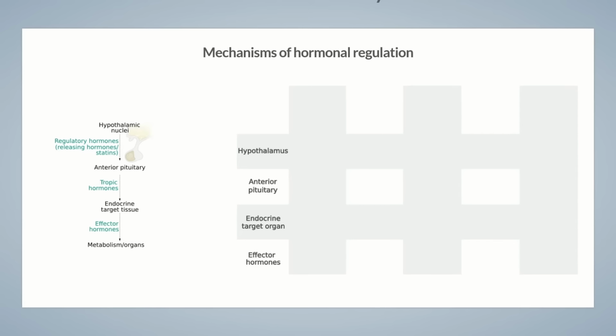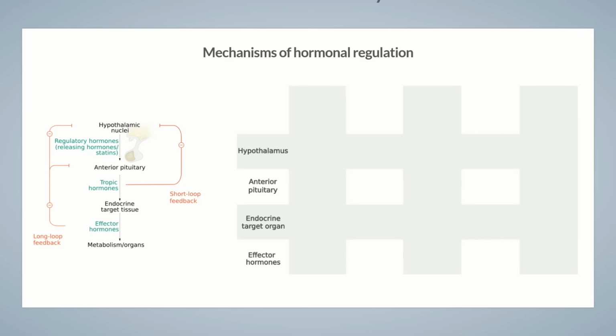Effector hormones act via negative feedback mechanisms on the hypothalamic-pituitary system. They inhibit both the secretion of tropic hormones in the anterior pituitary and releasing hormones in the hypothalamus. This inhibition is termed long-loop feedback. The tropic hormones of the anterior pituitary also have a similar inhibitory effect on the hypothalamus. This negative feedback is called short-loop feedback. All negative feedback loops serve to maintain hormonal balance.